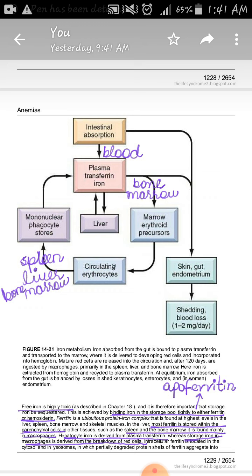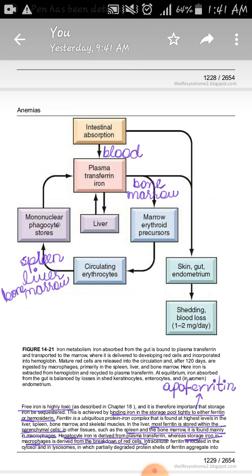Now we know that RBCs have a lifespan of 120 days, and after 120 days, these red blood cells are destroyed in spleen, in liver, and in the bone marrow. So when these red blood cells are destroyed, then this iron comes out and it is engulfed by the macrophages. So we have mononuclear phagocyte stores. This is actually the stored form of iron. It is present in the form of hemosiderin or in the form of ferritin in the macrophages.